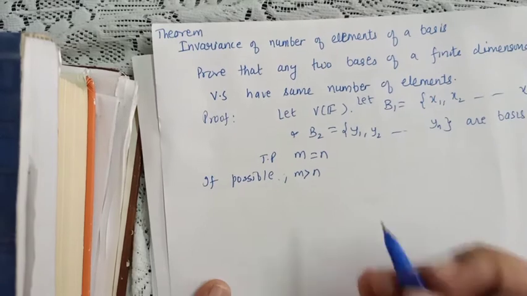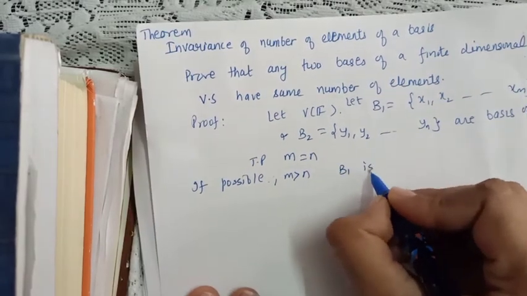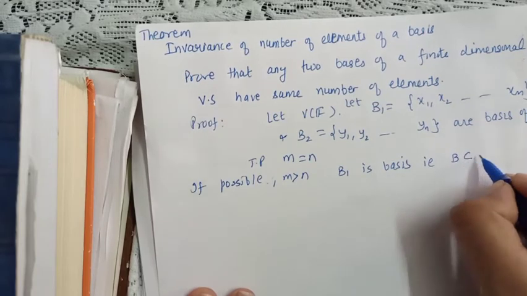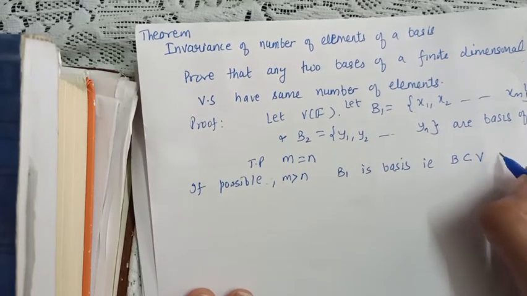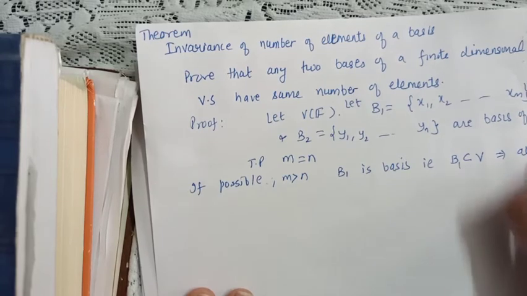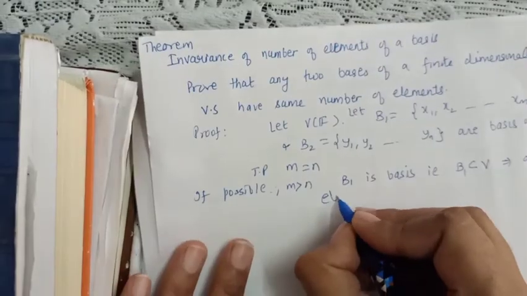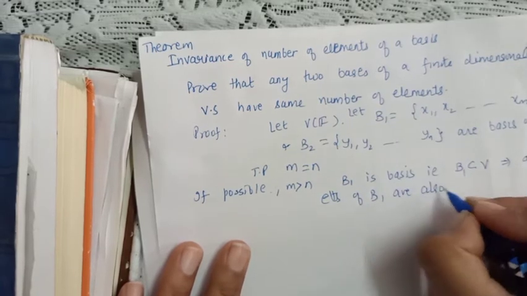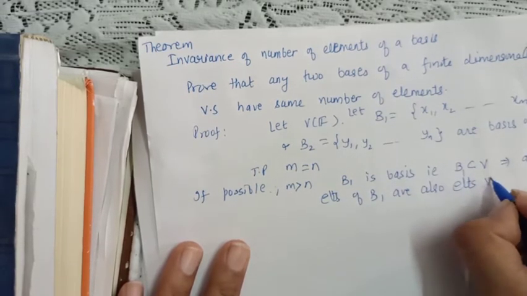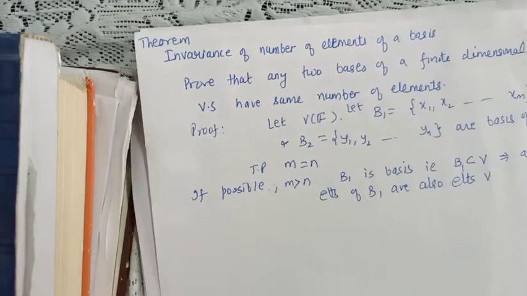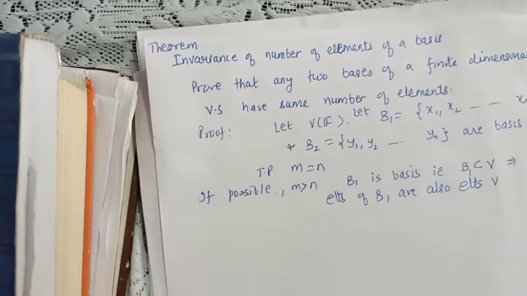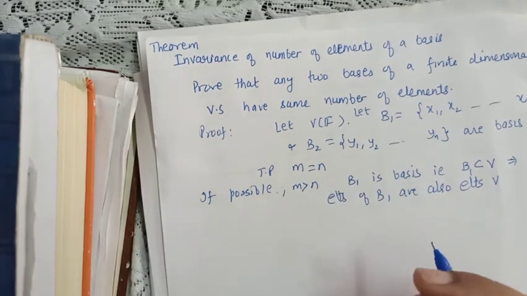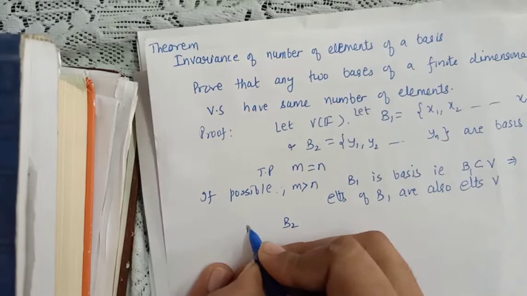Now observe, B1 is a basis. What is the meaning of basis? It is a subset of V. So all the elements of B1 are also elements of the vector space. Alright, and now B2 is a basis.